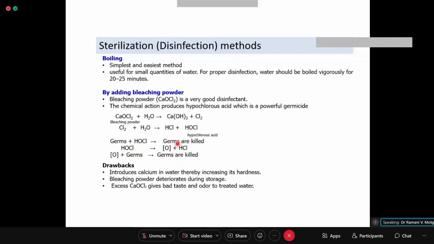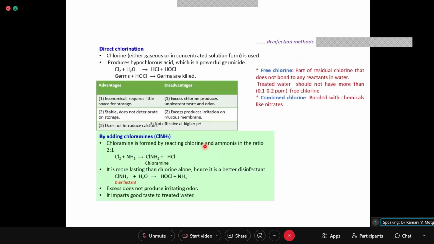And if there are germs, by the time it gives nascent oxygen, it may react with germs also, and that is how the germs are removed. Even this won't be stable for a long time. Within fraction of seconds, they will react and give you nascent oxygen. Nascent oxygen is also not stable. So in the whole process, what is stable? Calcium hydroxide will be there, and excess free chlorine gas may be there as dissolved gas.